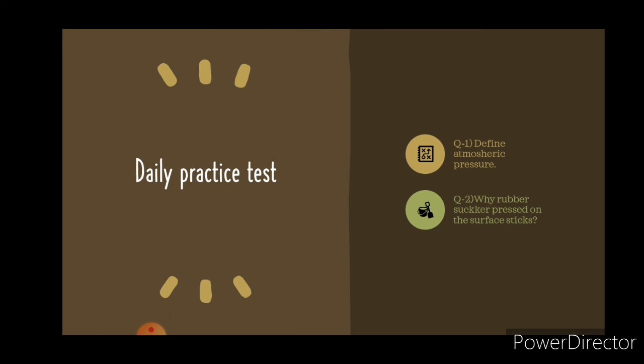DPT. The first question is: define atmospheric pressure. The second is: why does a rubber sucker pressed on a surface stick? Do this DPT and practice on it so that you will come to know what atmospheric pressure is. Thanks a lot.